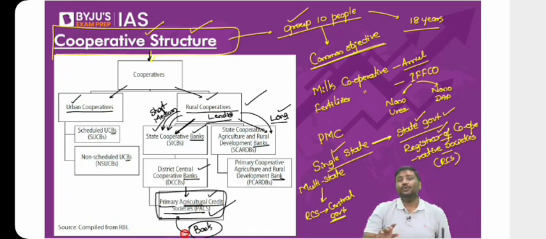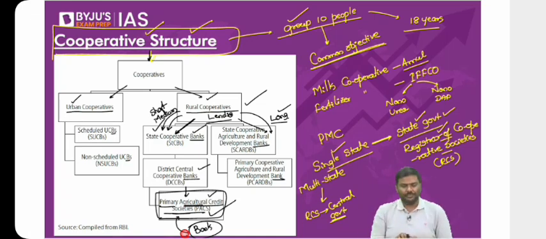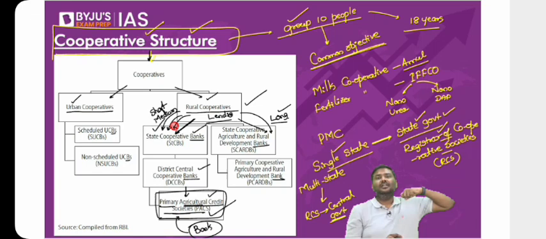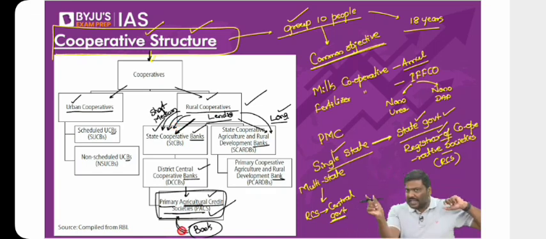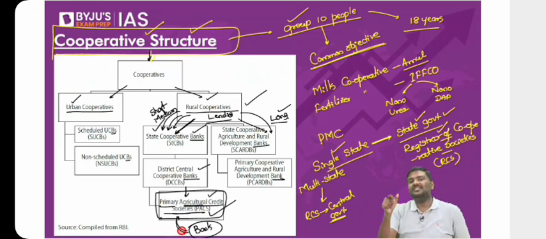This is a structure. Now, should you do a PhD on this? Absolutely not. Do not waste your time. What are the purposes? That should be very simple to you. In case of rural cooperatives, we have one structure which will provide short-term and medium-term loans to the agriculture sector. But in addition to that, at the lowest level, that is at the village level, where we have the PACS, in addition to banking services, they will also provide many other services in support of the agriculture sector. For example, selling fertilizer, selling seeds, right?